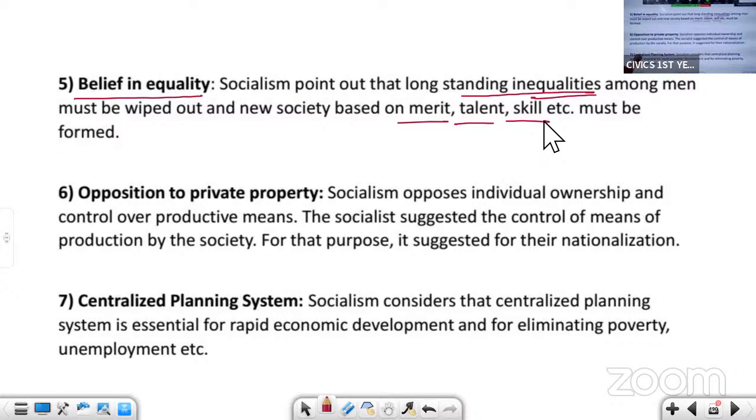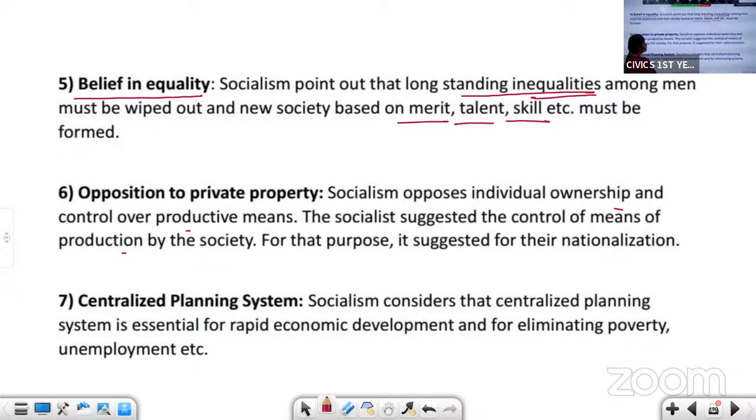Okay. Next is opposition to private property. Socialism opposes individual ownership and control over productive means. Socialism says that individual ownership and control over productive means should be stopped. It suggested control over the means of production by the society. The means of production shall be controlled by the society, but not by an individual.